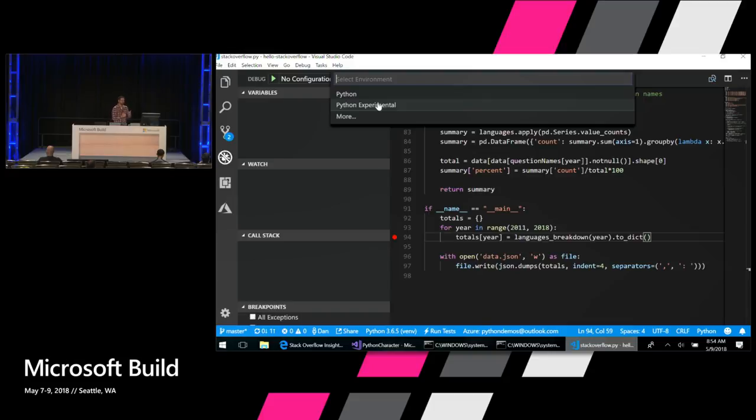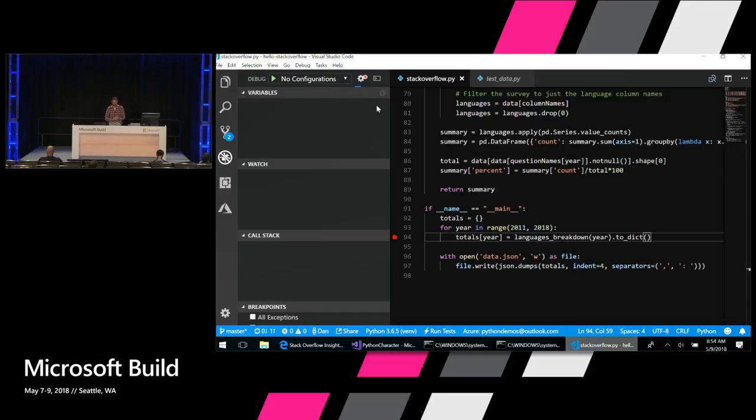So we've actually got two debuggers here. We've got Python and Python Experimental. Python Experimental is actually a new debug engine based on the open source PyDevD debug engine that we're working on in VS Code. It's going to be faster and more reliable. And it's actually pretty feature complete. So if any of you are trying VS Code, I encourage you to use the Python Experimental version, and it's going to become the default pretty soon. And if you hit any issues, we encourage you to file GitHub issues on our GitHub page and let us know what your experience is like.